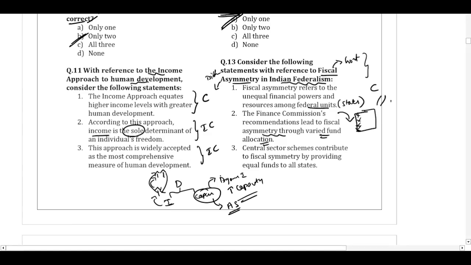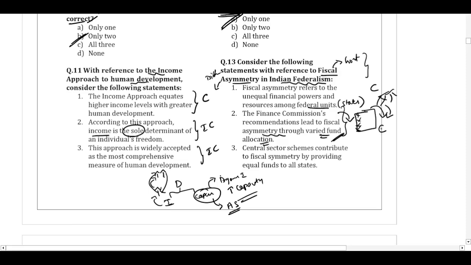Even though different states pay different amounts of taxes, the amount of funds that they get back is not the same. It will be based on the criteria decided by the Finance Commission, the formula of the Finance Commission. So by getting different amounts, will the asymmetry or the differences in the financial position of the states increase or decrease? Definitely, it will lead to changes because each state will get a different amount. So this is also correct.